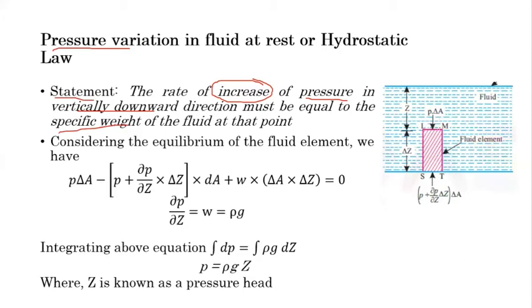Let's consider the area on this side, LM or ST, because this is symmetrical in horizontal as well as vertical, so the area is delta A here. So the area of ST is also delta A.